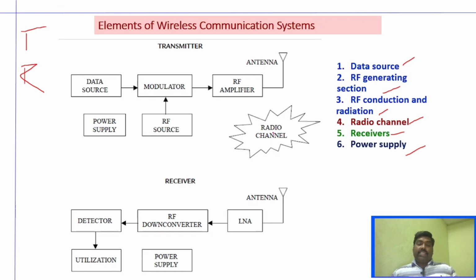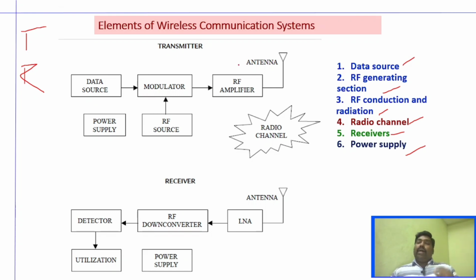A receiver has all these elements in a different version. You can see the LNA, which is nothing but the RF amplifier, an RF down converter, which down converts the frequency, and a detector, which performs the opposite operation of the modulator.